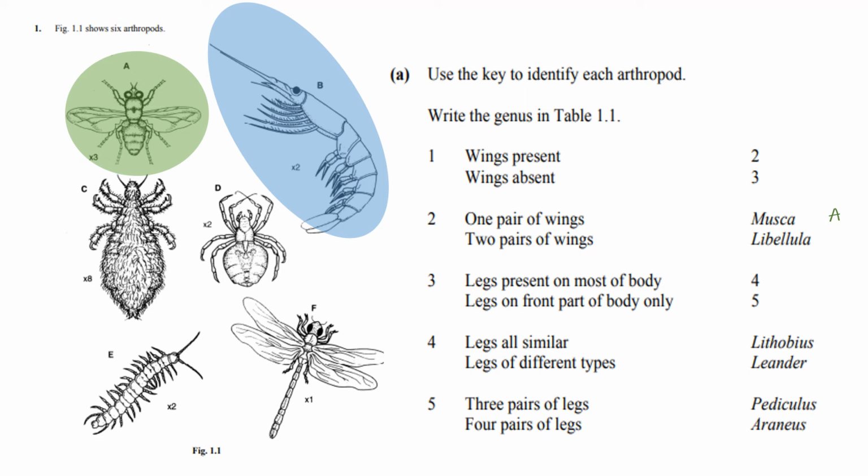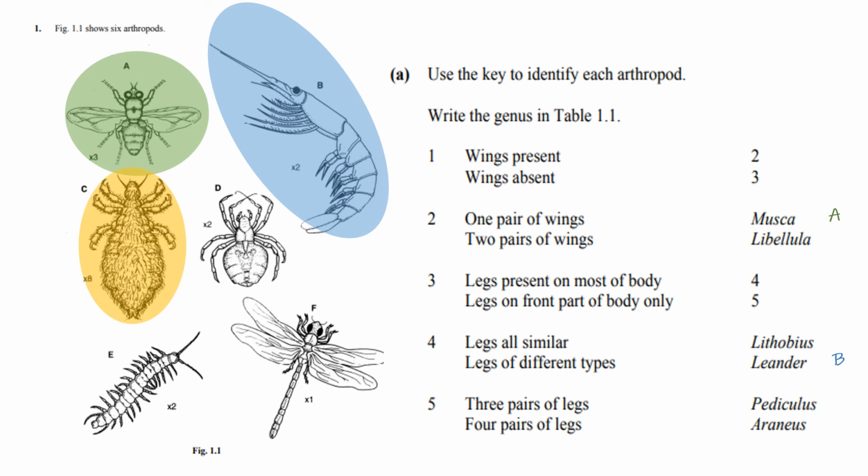So it has legs on most of the body, so we need to move on to step 4. Step 4 asks whether the legs are all similar or if the legs have different types. We can see that the legs on the top are different from the legs on the bottom. So we conclude that organism B is a Leander.